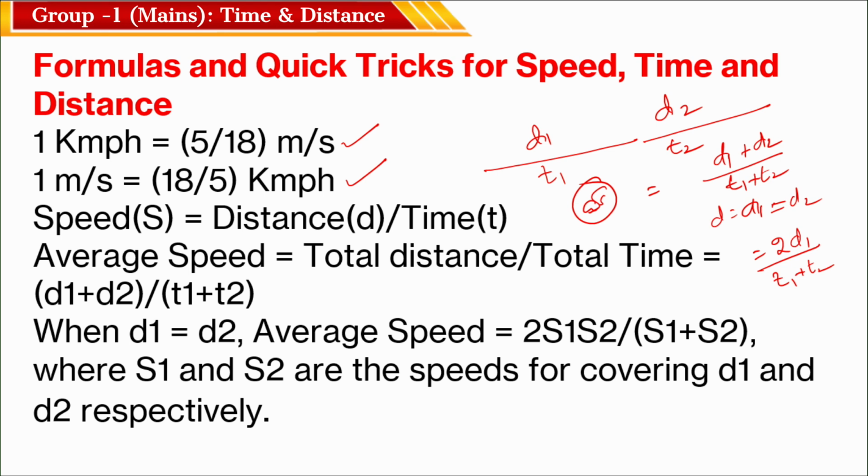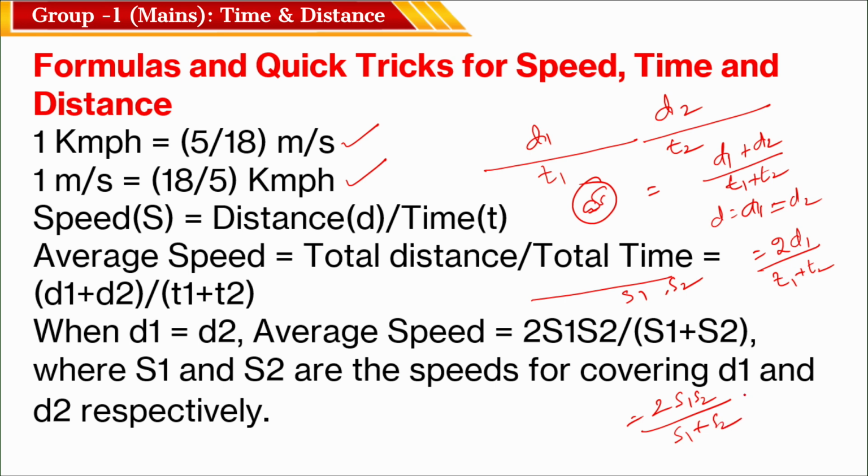Otherwise, we can say in another form: you first travel the distance with s1 speed, then the same distance with s2 speed. Then the average speed, when time is not given, is simply 2 s1 s2 by s1 plus s2.